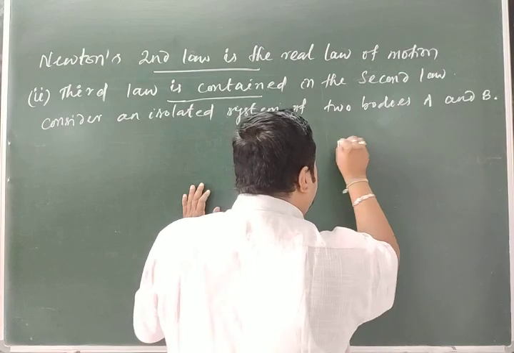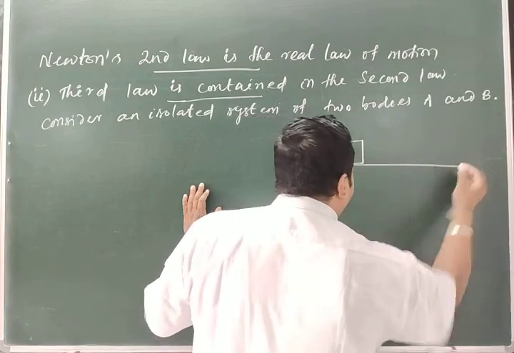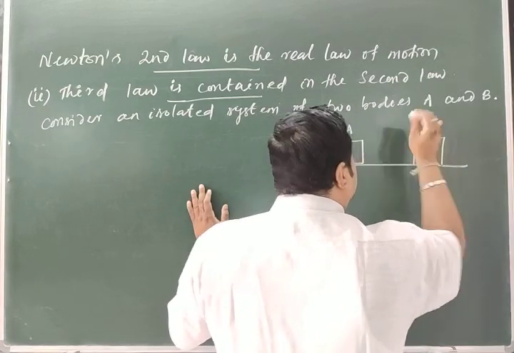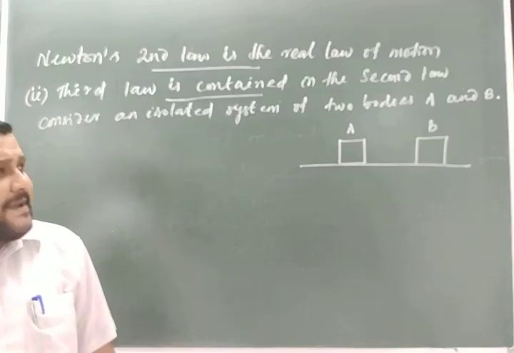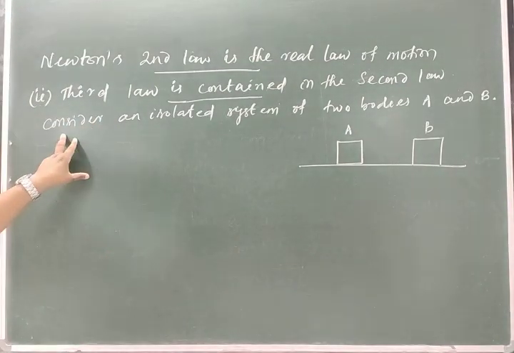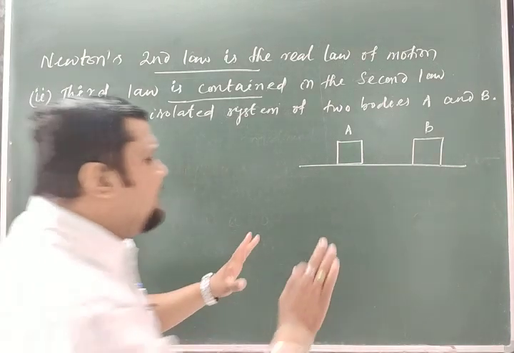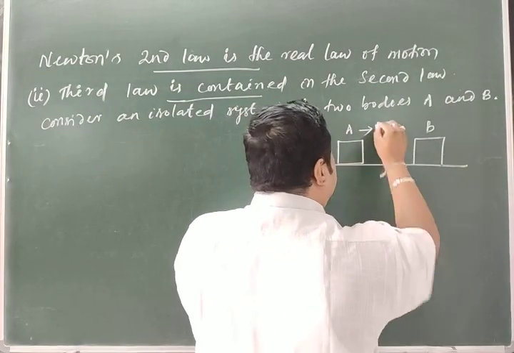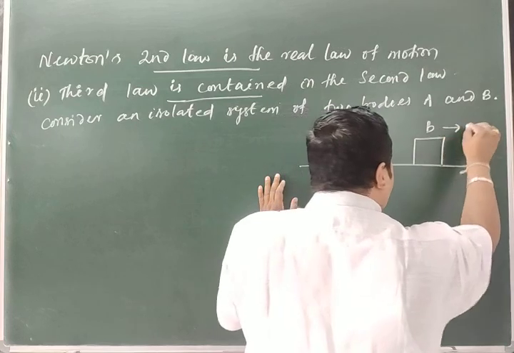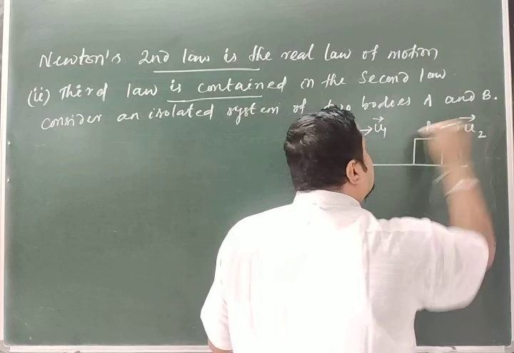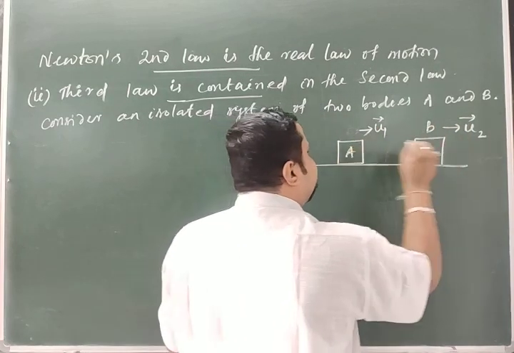A and B are the two bodies, and this is the system, right? Now in an isolated system, there is no external force acting on these two. Now let them be moving with some initial velocity. Suppose this is u1 and this is u2, moving along this path. Two bodies A and B moving like this.